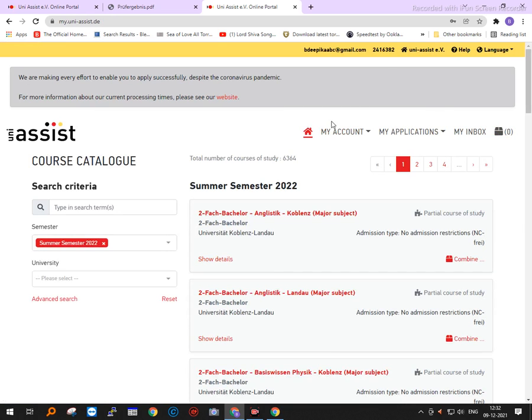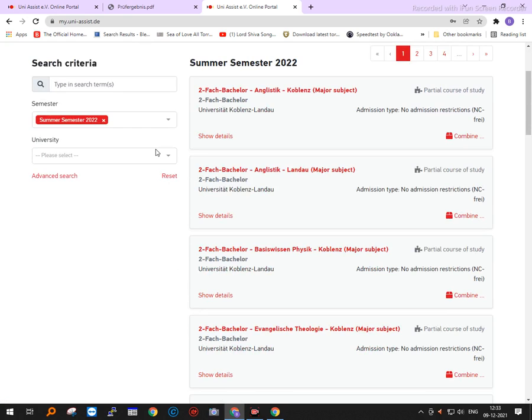Once I have signed in, all the universities that are there will be displayed here. This is my account, my applications, my inbox, etc. Now when I go to the my account portal, there will be change application information, change of email address, change of password and sign out, my applications, the application overview and the documents. Now let me try to show you how to go about it.